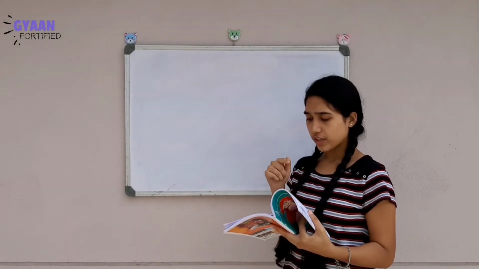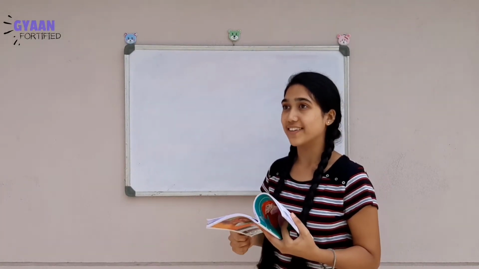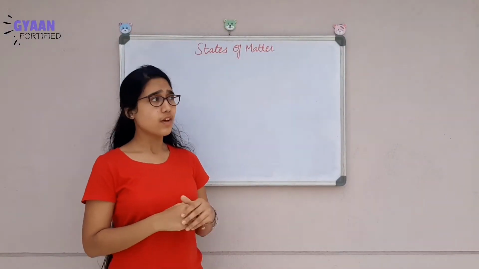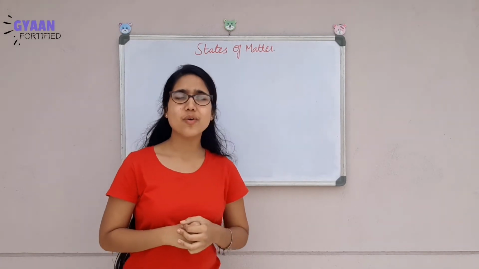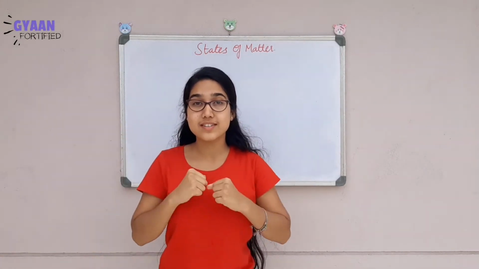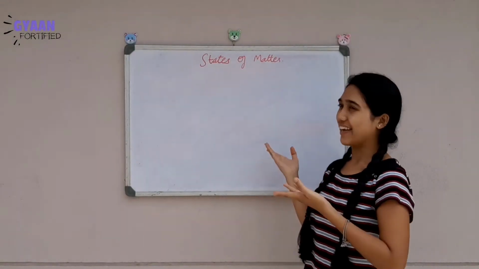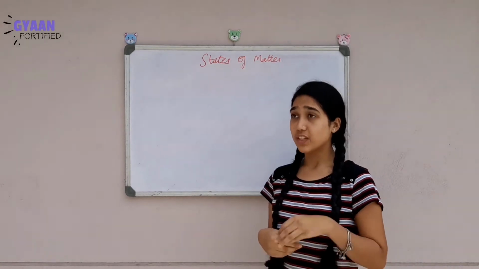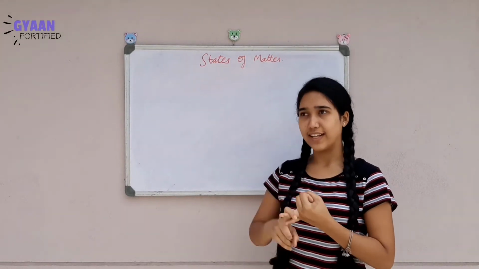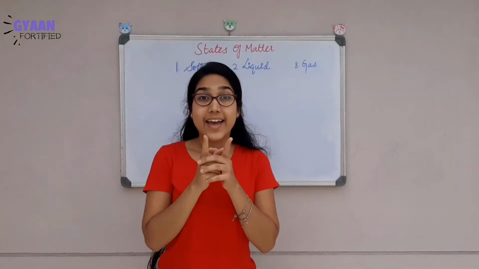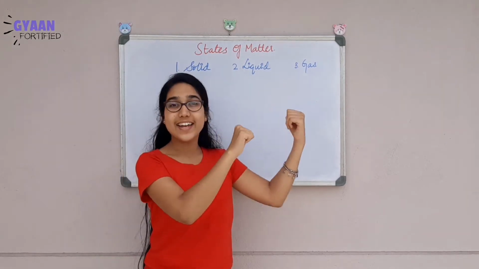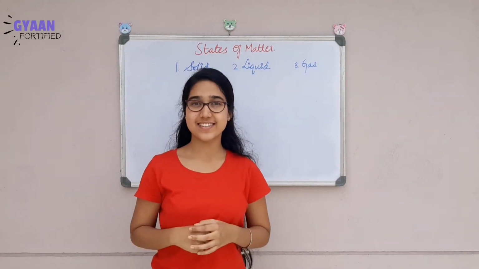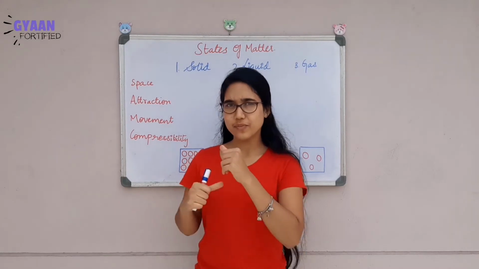We have to start with states of matter. States of matter. नाम तो सुना ही होगा. So what comes to your mind when you hear this states of matter? What is that? Genie, ये तो हम बचपन से ही पढ़ रहे हैं. There are 3 states of matter: solid, liquid, and the gas. Exactly. So, shall we start with the first one?